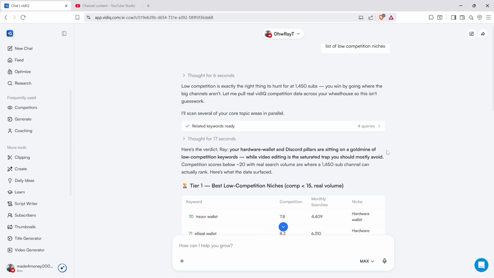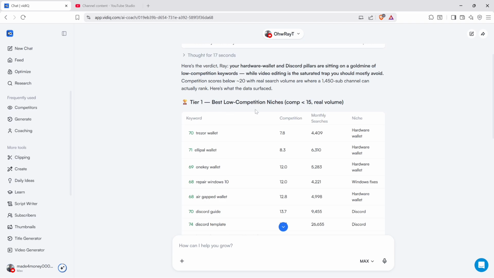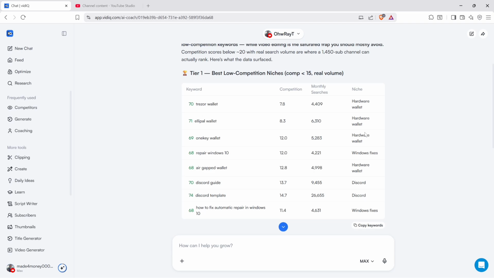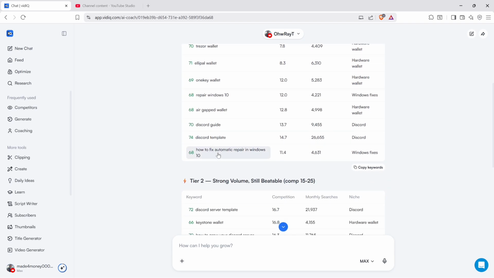So here we have the data at the very top. Tier 1, best low competition niches. And it talks about hardware wallets, Windows fixes, and Discord. Here we have the keywords: Discord guide, Discord template, repair Windows 10 or 11, Trezor wallet, OneKey wallet. I've already made videos about OneKey right here. So, how to fix automatic repair in Windows 10 or 11.